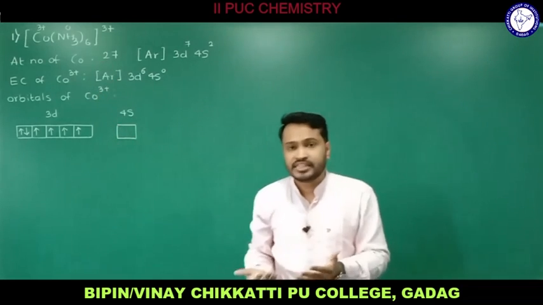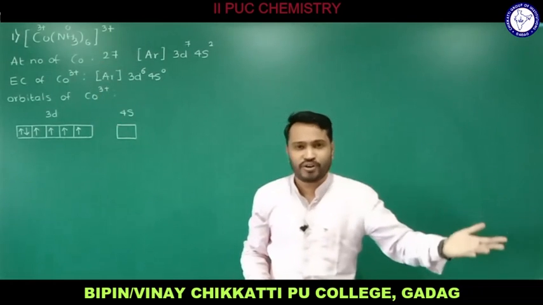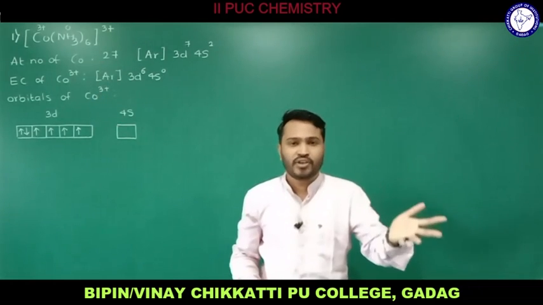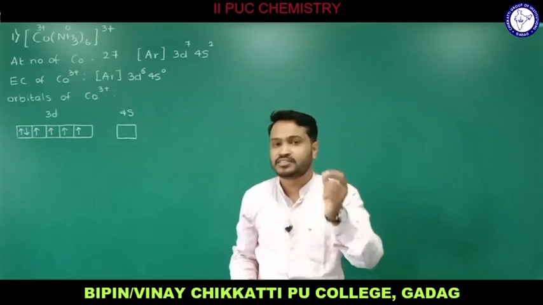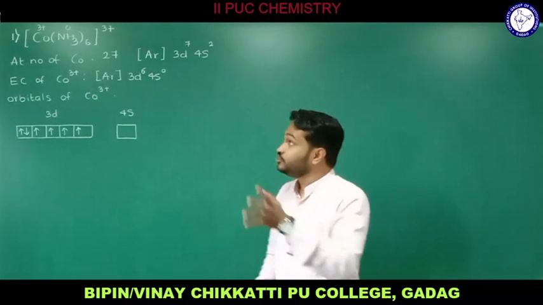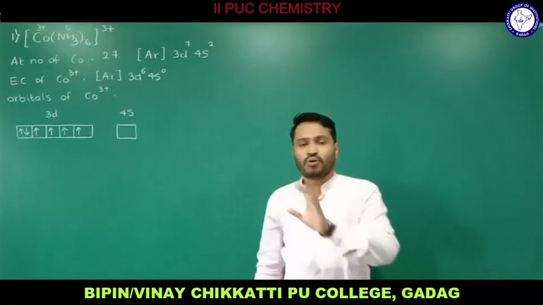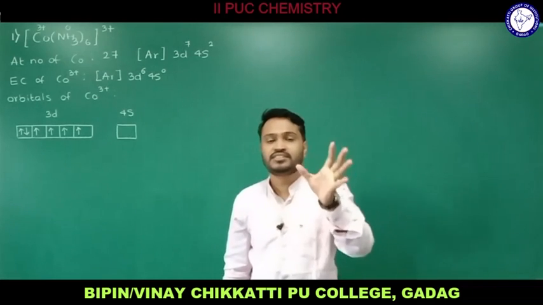So the 6 NH3 are going to donate 6 lone pairs of electrons, and the central metal atom is going to provide 6 vacant orbitals. Understand the postulate: since 6 ligands we have, 6 coordinate bonds have to be formed. Therefore the central metal atom cobalt has to provide 6 vacant orbitals.